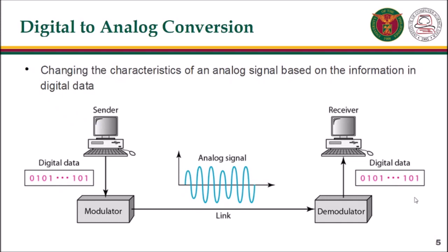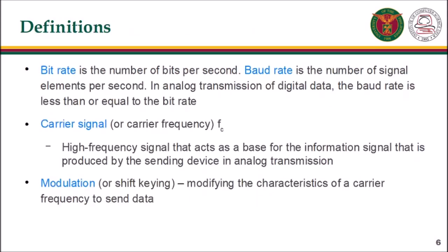Digital to analog conversion is the changing of characteristics of an analog signal based on the information in digital data. But first, we define some terms. Bit rate is the number of bits per second. Baud rate is the number of signal elements per second. In analog transmission of digital data, the baud rate is less than or equal to the bit rate.